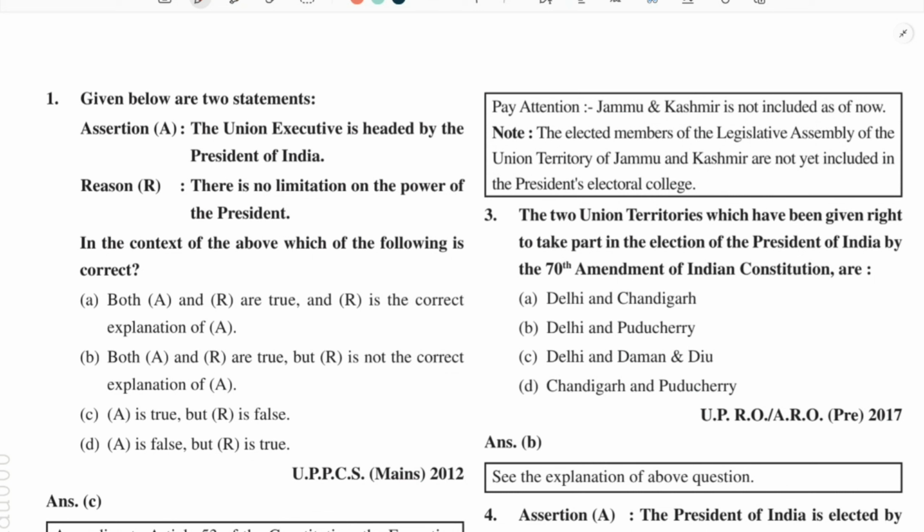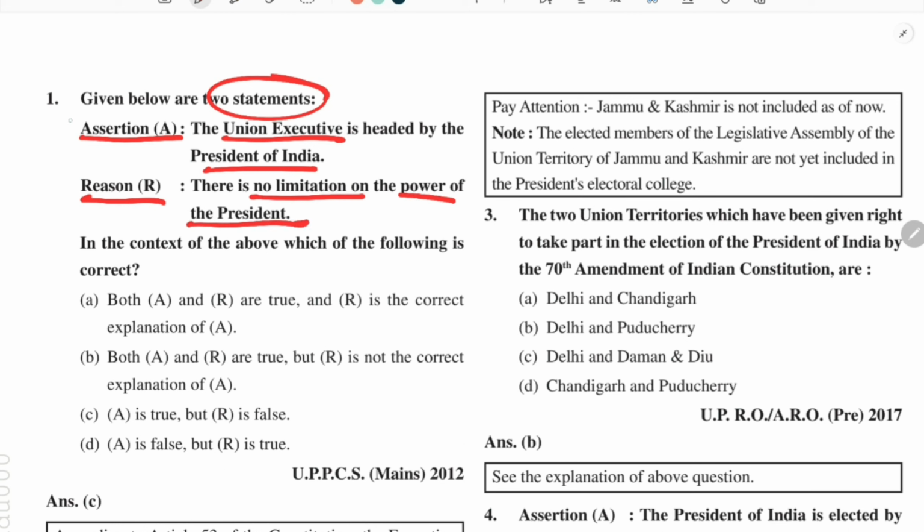Coming to the first question. Given below are two statements. Assertion says that the Union Executive is headed by the President of India, and Reason says that there is no limitation on the power of the President. So we will analyze the first statement, the Union Executive.